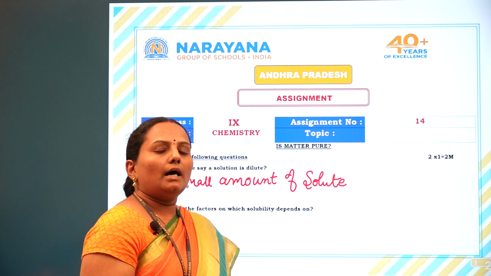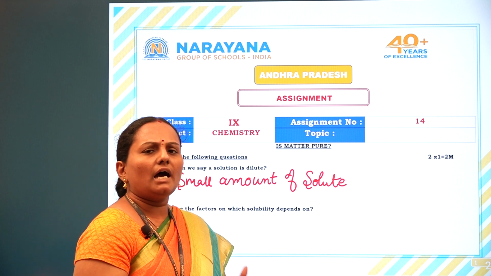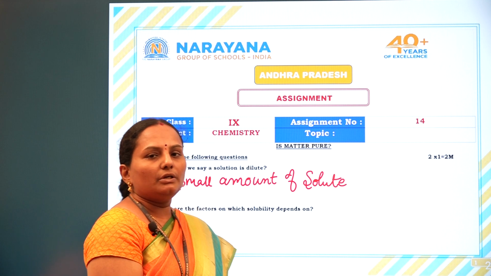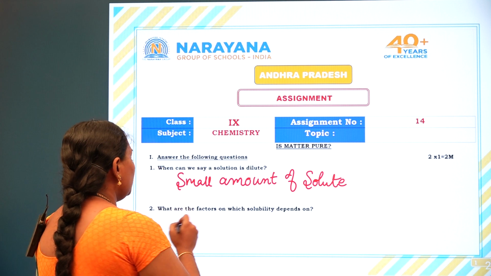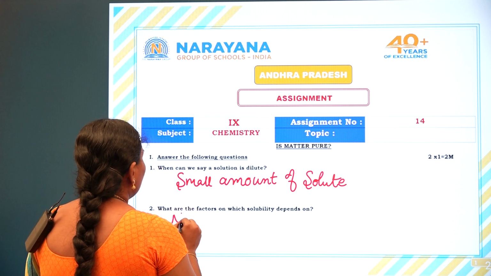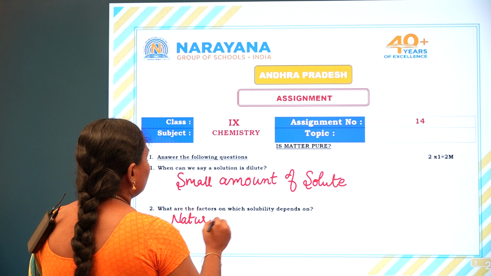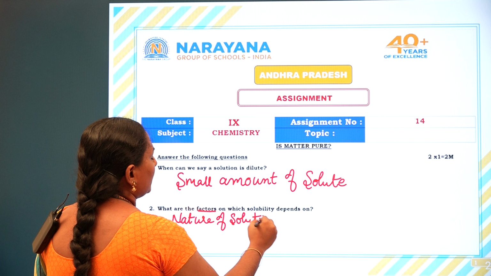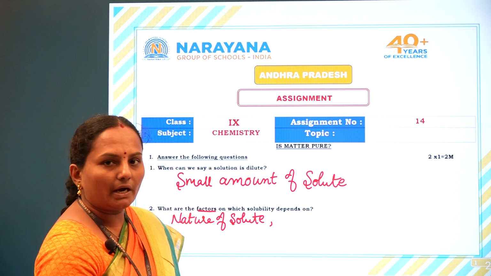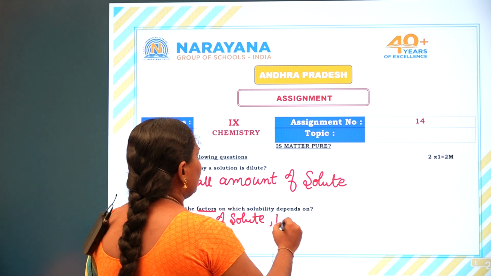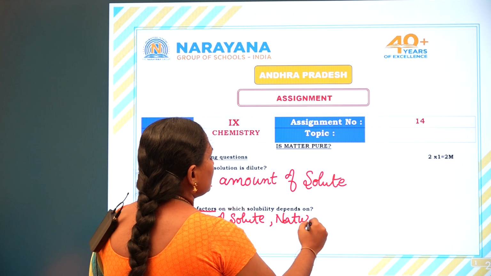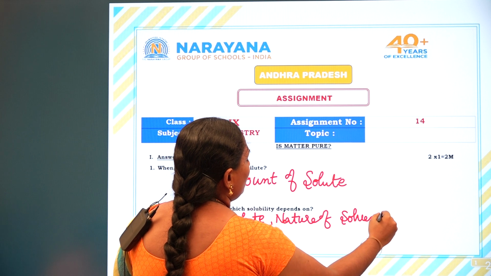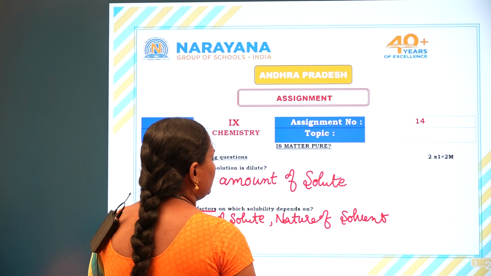Next, second question: what are the factors which depend on solubility? Solubility means the amount of solute dissolved in 100 grams of solvent at constant temperature. The factors mainly affecting solubility are the nature of solute, like its physical appearance or size of the particles, and, in the same way, the nature of solvent.